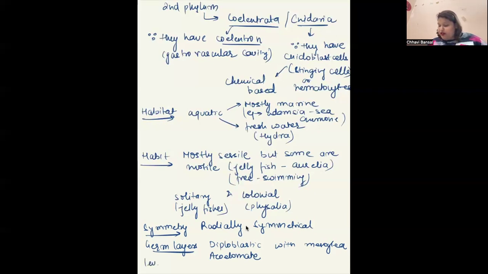What is the level of organization? They have tissue level of organization. In Porifera, what was the level of organization? Cellular, right? Here, they have tissue level of organization. The reason I'm comparing with Porifera is that these are advancements over Porifera. In Porifera, they were all asymmetrical except Scypha, which was radially symmetrical. Here, everyone is radially symmetrical. They had cellular level of organization; here, they have tissue level of organization. Clear?